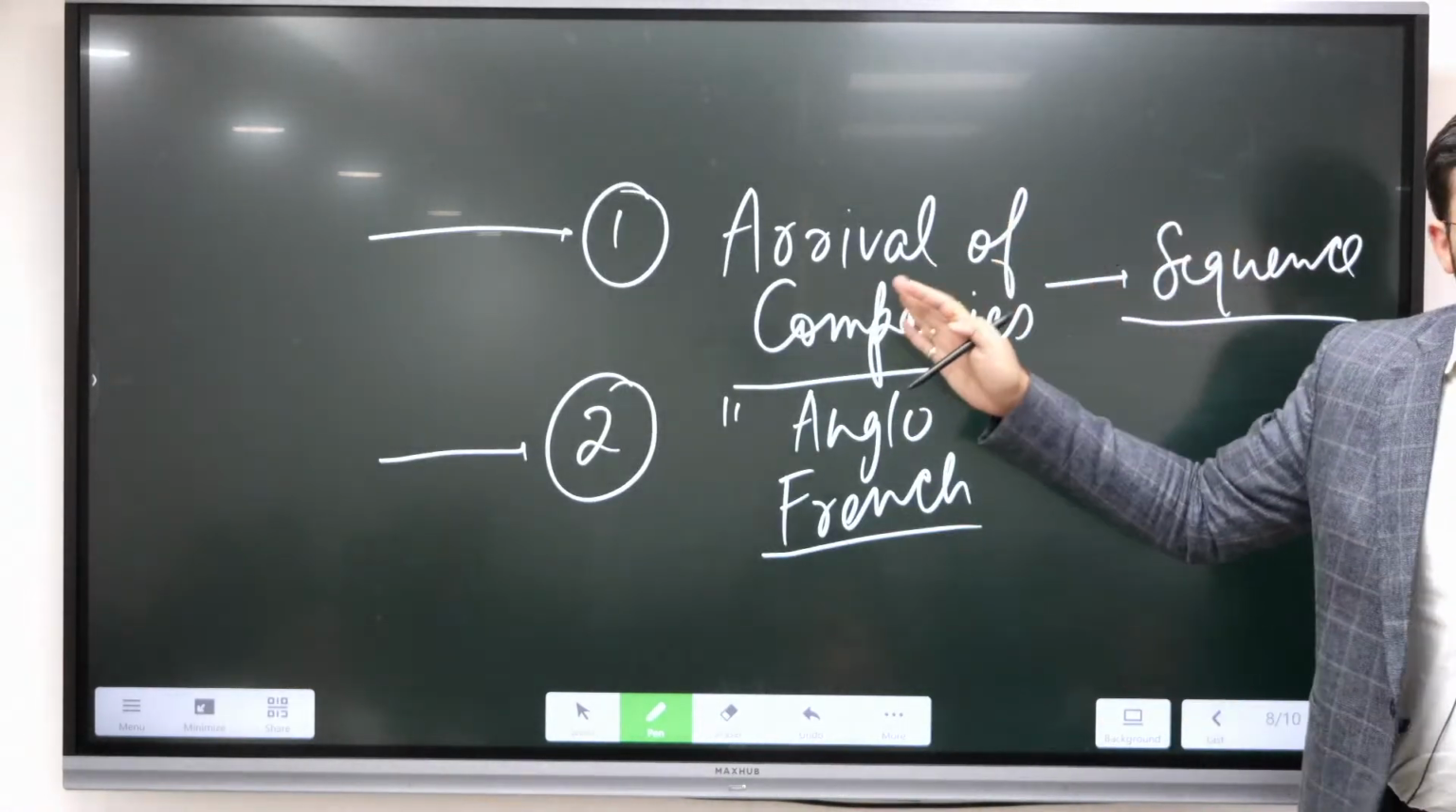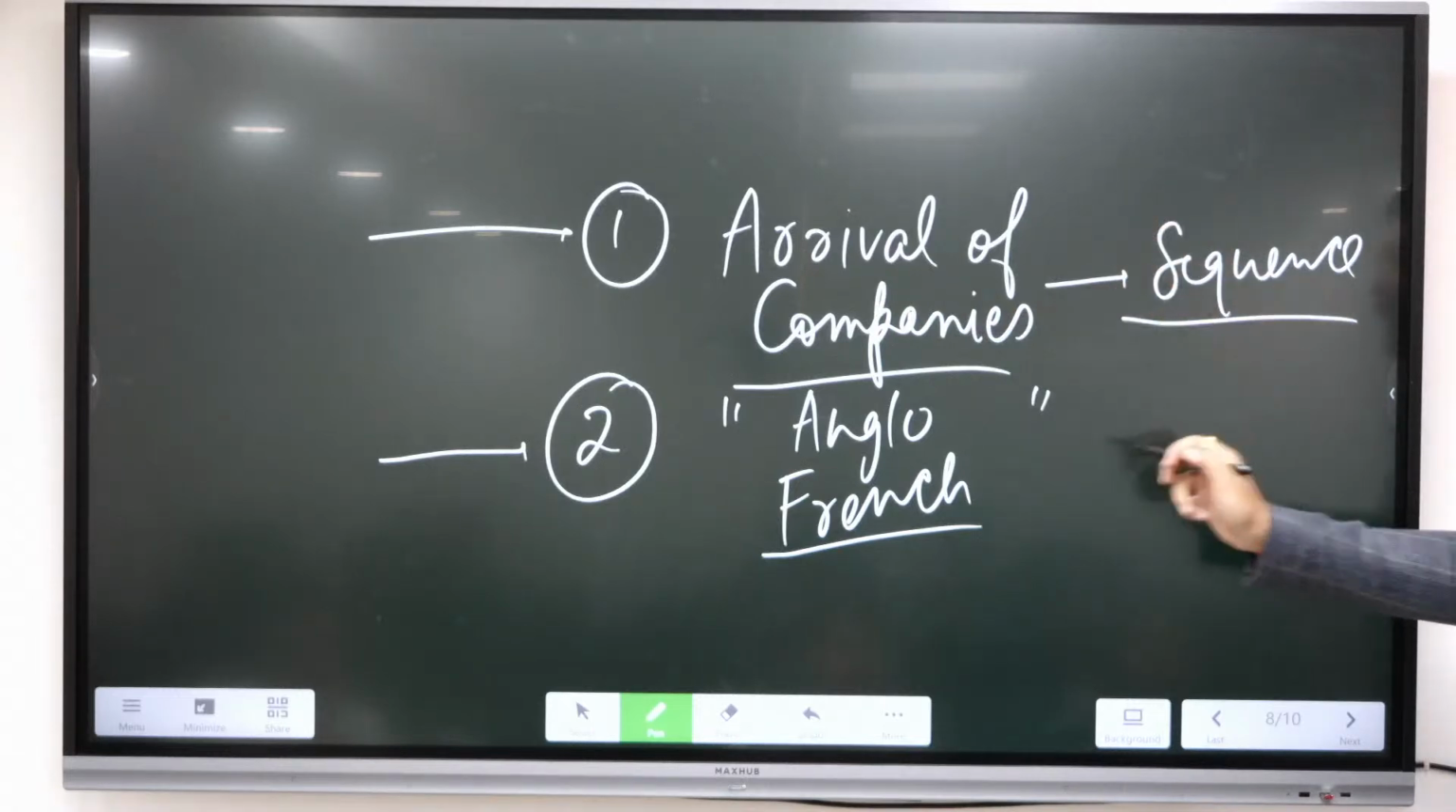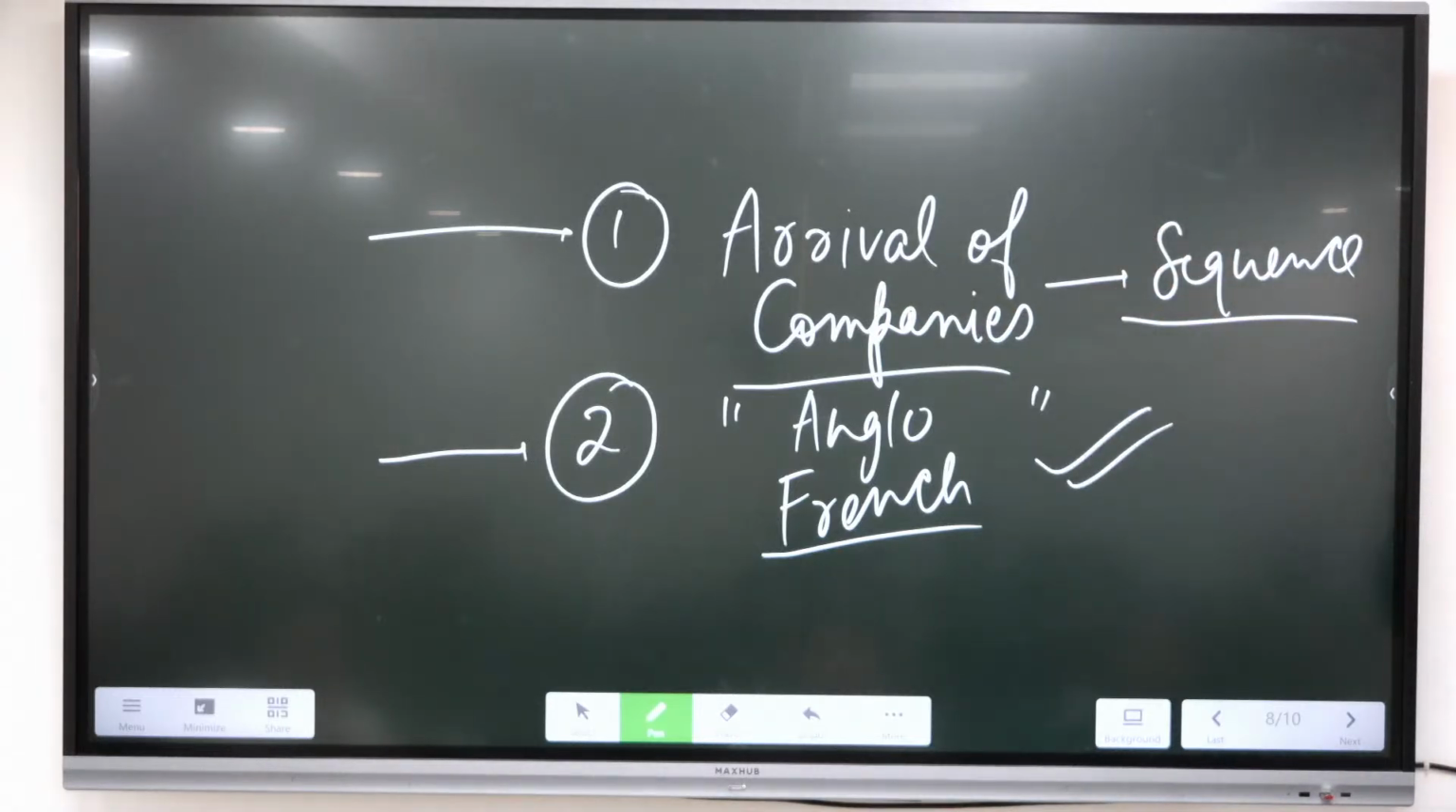The first one is the arrival of the companies, and second the Anglo-French rivalry. Okay, now let us see with the handout. Take out your handout.